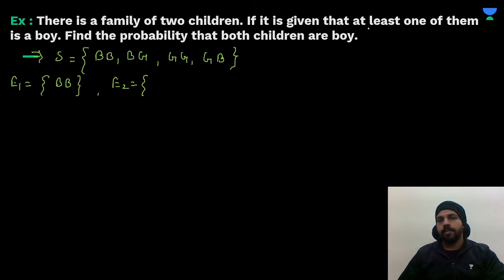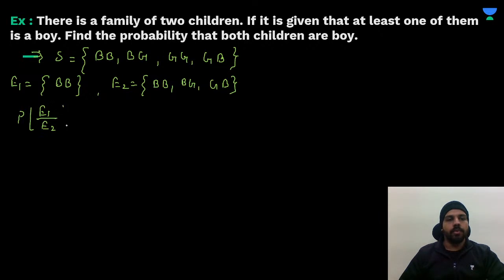Now E2 will be, they have said it is given that at least one of them is a boy. At least one of them is a boy. How many elements will be here? BB, BG, and GB can be here. Understood? Now they are asking for the probability of both children being boys when this event has already occurred. So we have to find E1 given E2, that will be equal to probability of E1 intersection E2 divided by probability of E2.